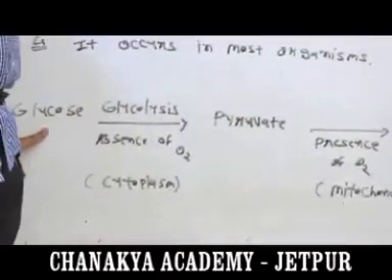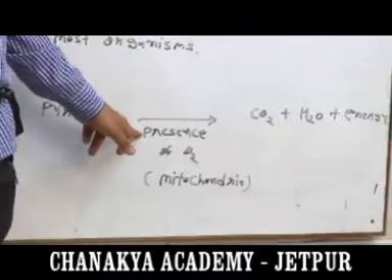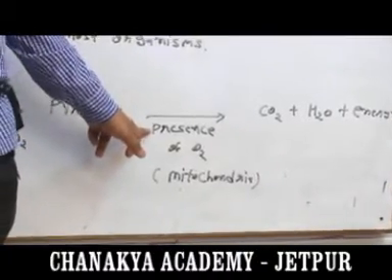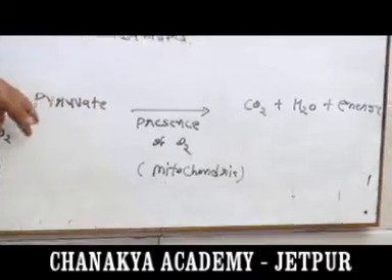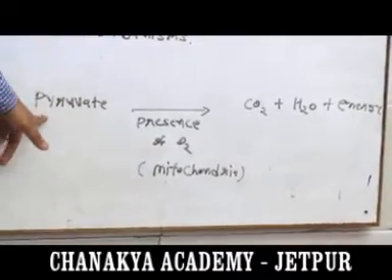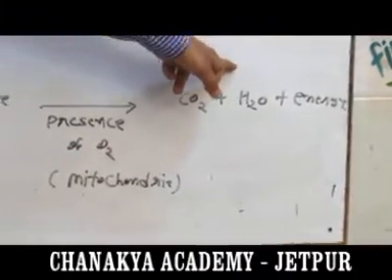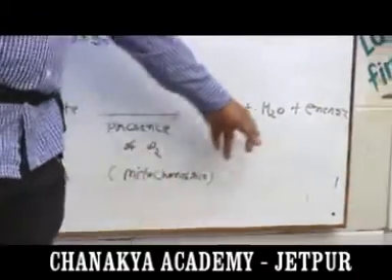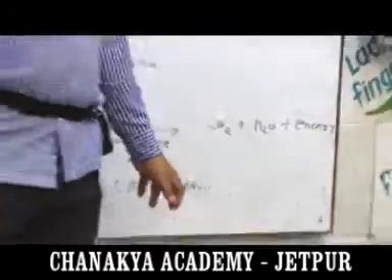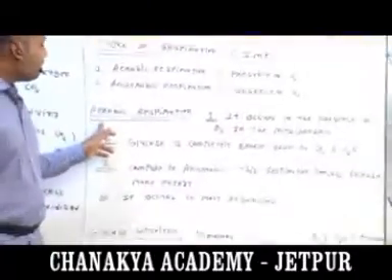So the 6 carbon molecule is converted to 3 carbon molecules. Then in the presence of O2, in the mitochondria, pyruvate is broken down into carbon dioxide and water, and while pyruvate is broken down, it releases most of the energy. This is the basic information about aerobic respiration.